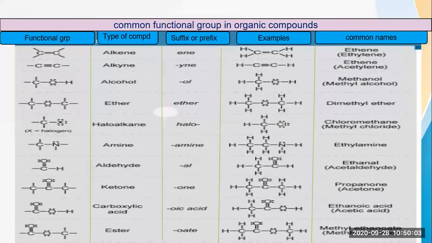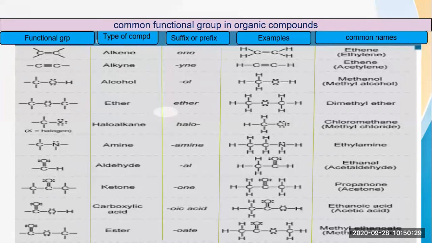So the suffix YNE we have to add after the root word. The example I have given is CH triple bond CH. This is the example for ethyne, and the common name is acetylene.